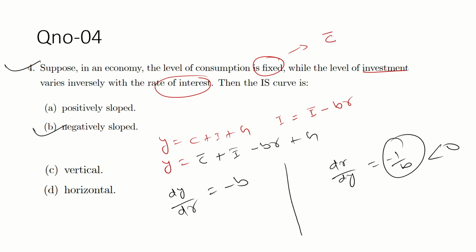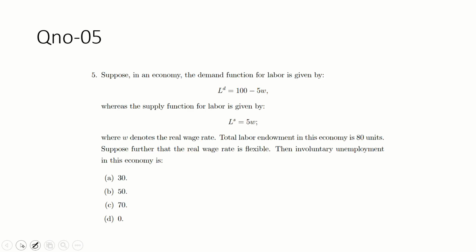Okay. So question 4 is done. B is a correct answer. Negatively related. Okay. Question number 5. Suppose in an economy the demand function for labor is given. Okay, the demand for labor is given: LD is equal to 100 minus 5W, and W is the real wage rate.